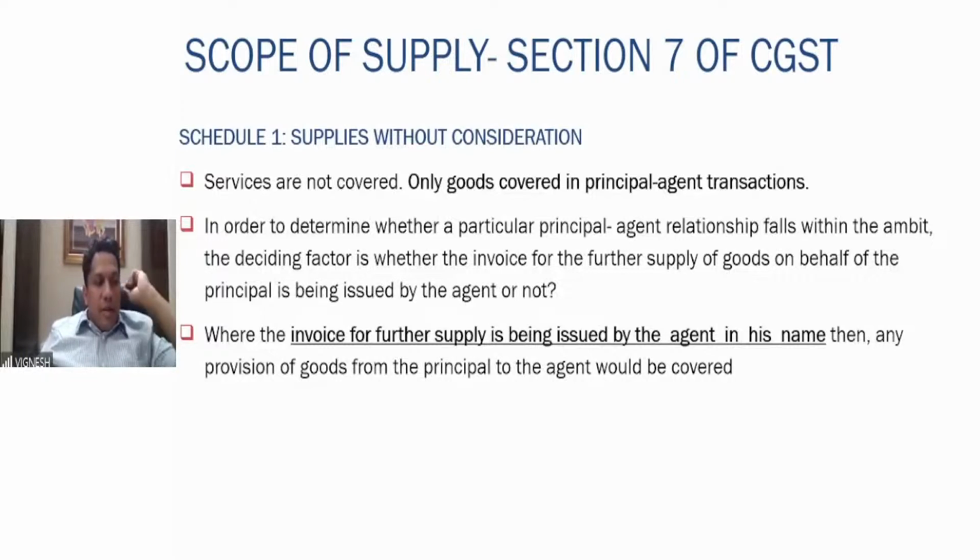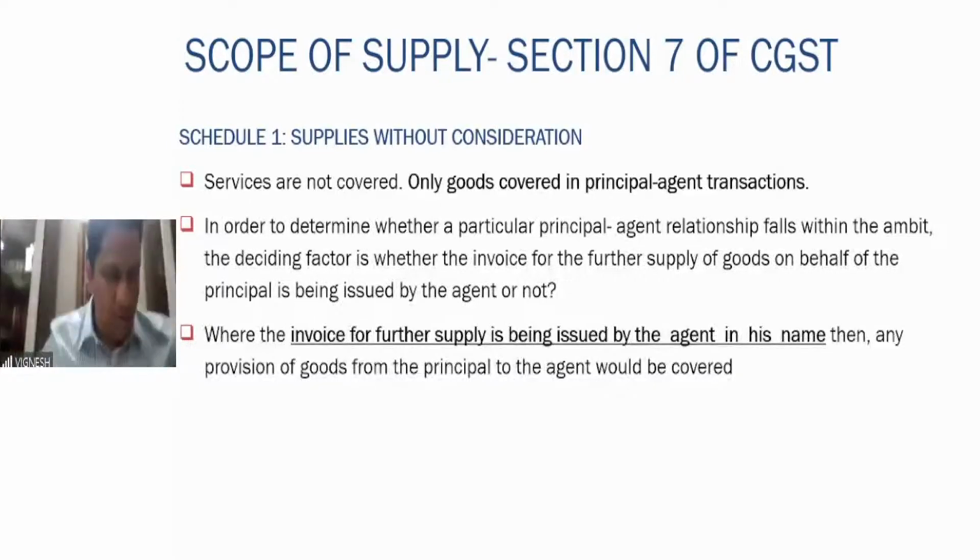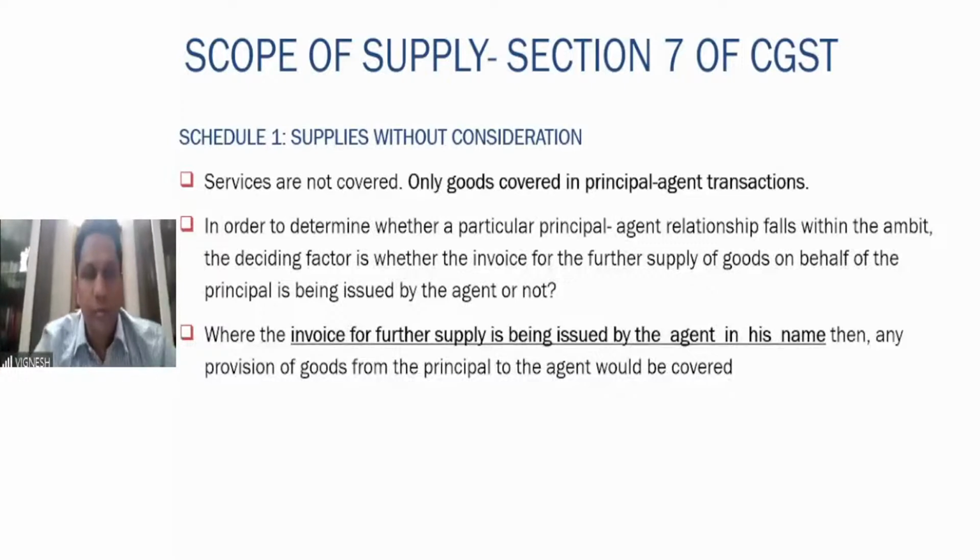Then, in order to determine whether a particular principal agent relationship falls within the ambit, deciding factor is whether the invoice is issued by the agent or not. So that means when should a principal agent relationship be covered in this? The important point you have to see here is for invoice for the further supply of the goods, if it is issued by the agent, then this principal agent is very much covered. Right? Therefore, where the invoice for further supply is being issued by the agent in his name, then any provision of goods from the principal to the agent also will be covered.